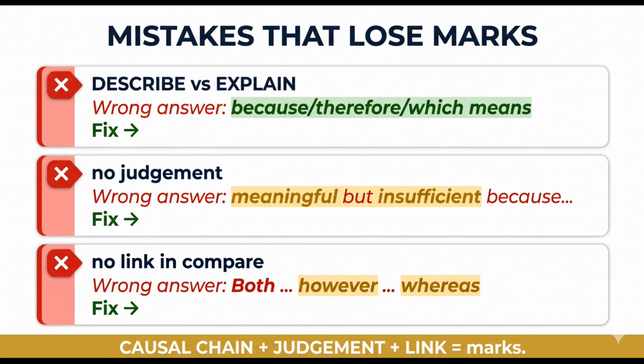Mistake 2. Evaluating without a final judgment. "Replanting has strengths and weaknesses. Overall, it is quite effective." That is not a judgment, it is a summary. The judgment needs a position, a reason for it, and a qualification. Without all 3, you are capped at 4 out of 6.